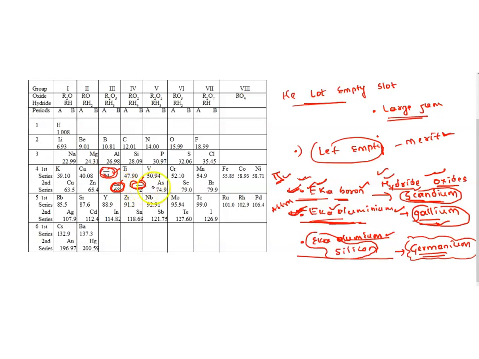Later on, we found that here, 72, it is germanium. Exactly below boron we found scandium, and here we found gallium.